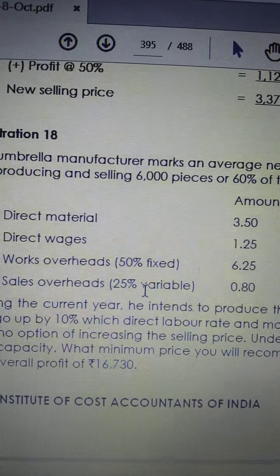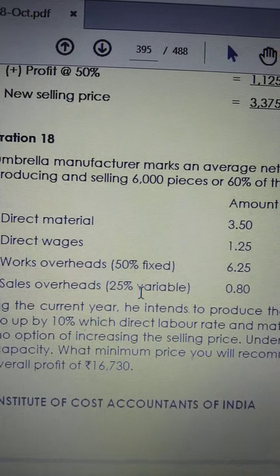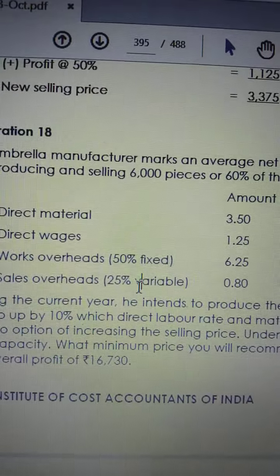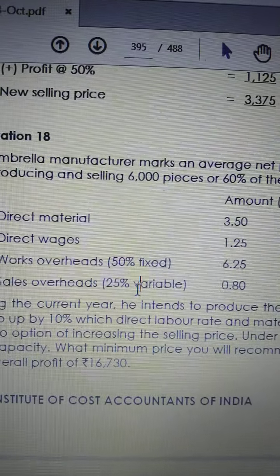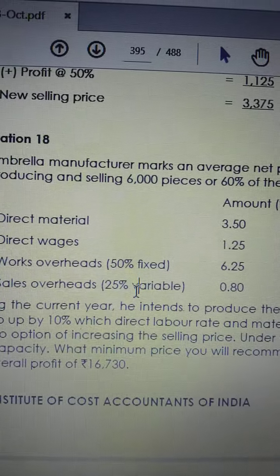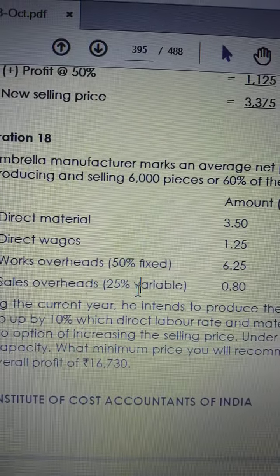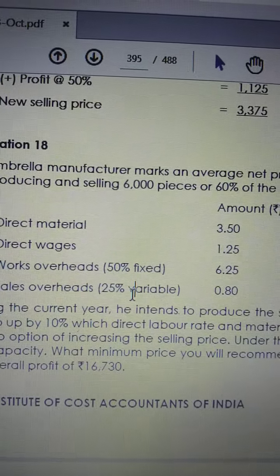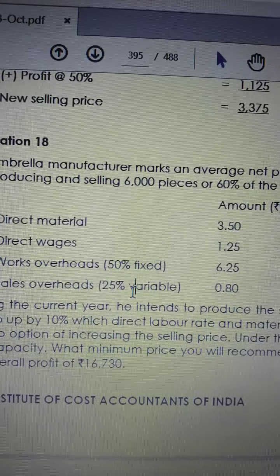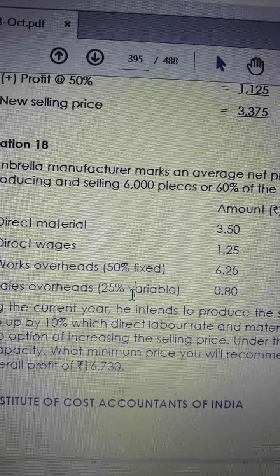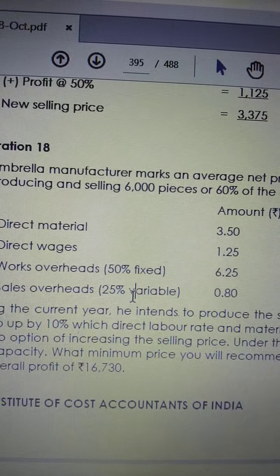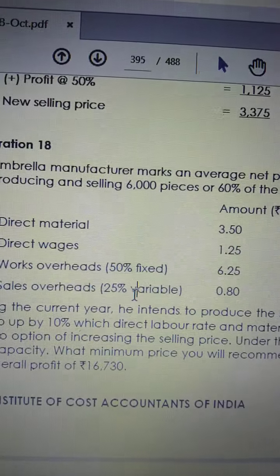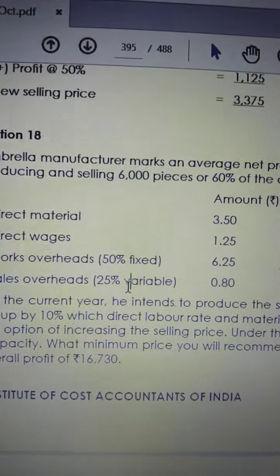In such a case, what is the selling price I should charge to my 20% capacity customers? Because that is an additional offer, not an existing one. For the 60% capacity customers, you already know the selling price. But for the extra 20% capacity, that is an extra offer we got separately, and we need to work out the price. First the 60% capacity details, then the 20%, then together we see the minimum price we should charge. So with this understanding we'll work out this problem.